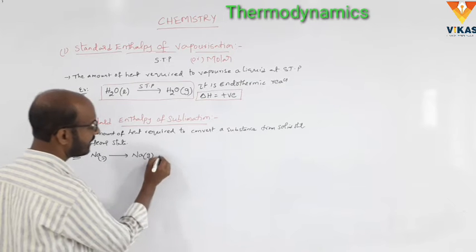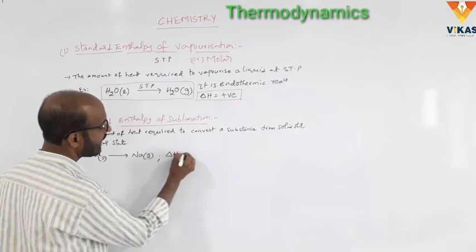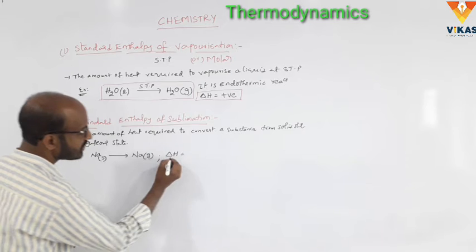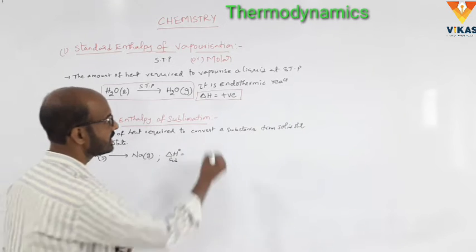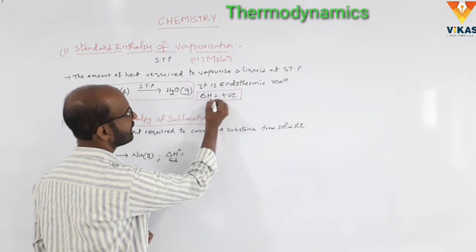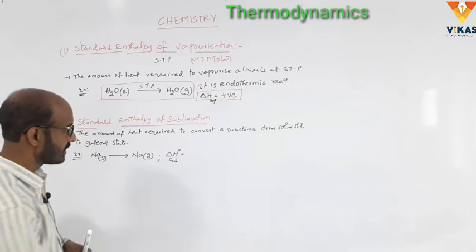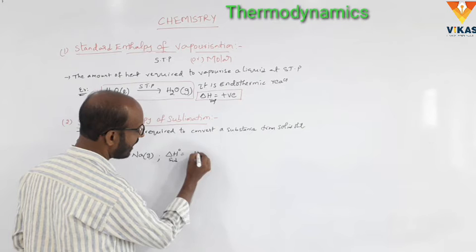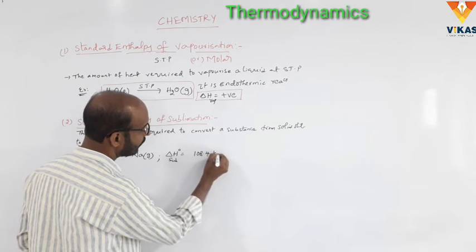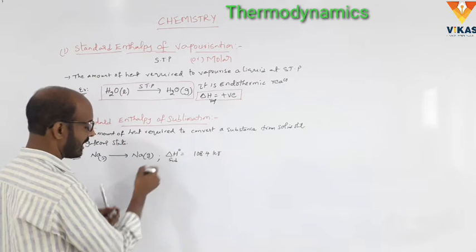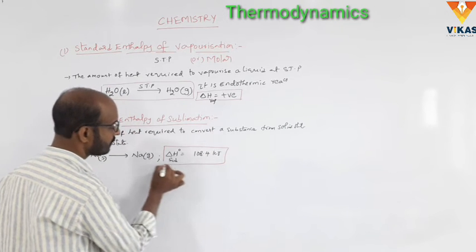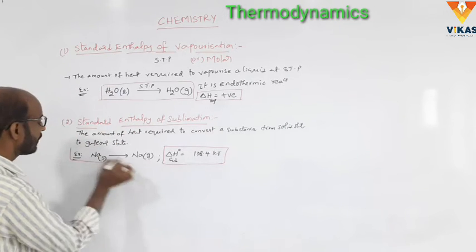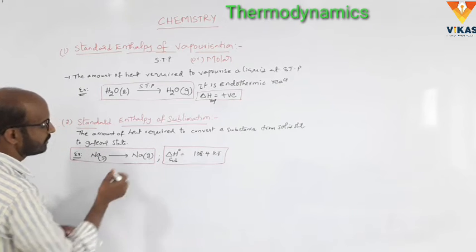Here delta H is the delta H of sublimation, which is 108.4 kilojoules. This is the example of the standard enthalpy of sublimation.